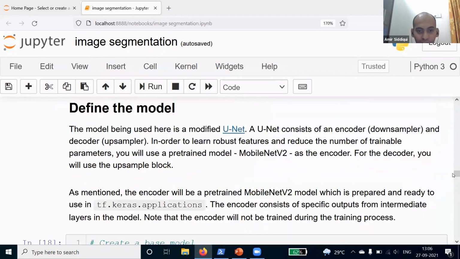Now we are going to define the model, and the model being used here is the modified version of the U-Net that I have told you about in the slide, the architecture of U-Net. A U-Net consists of an encoder, downsampler, and a decoder, upsampler. In order to learn robust features and reduce the number of trainable parameters in this model, we will use MobileNet version 2 as the encoder. And for the decoder, we will use the upsample block.